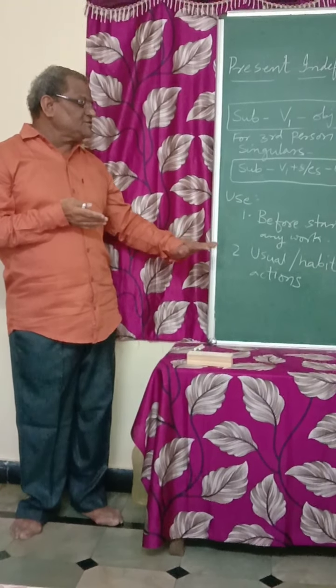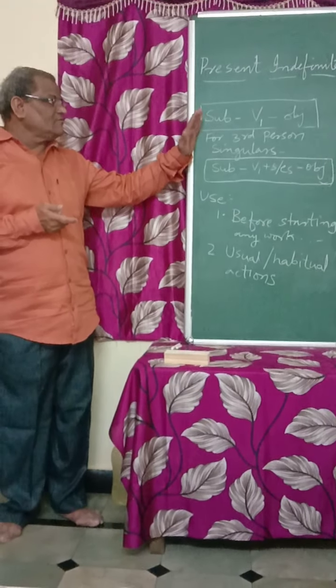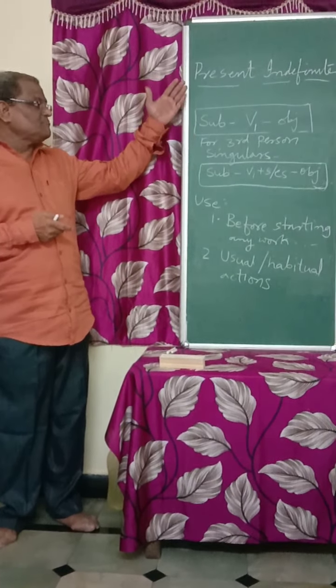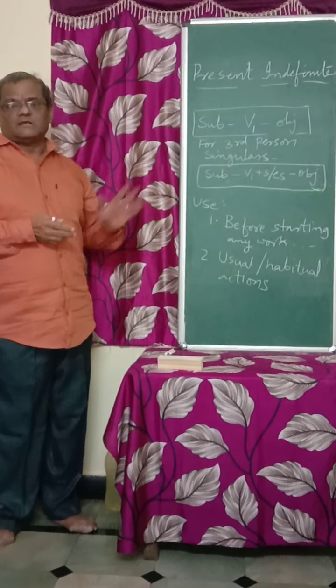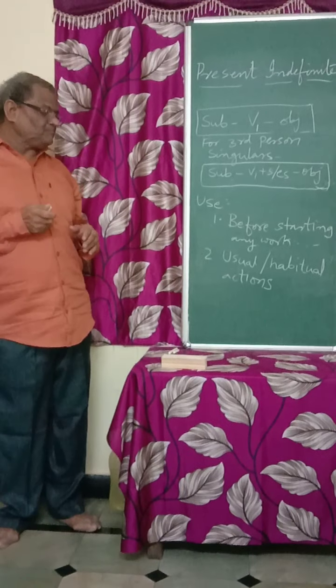So for all these, you can use this structure: subject, verb first form, object. Even though you forget the name, you should remember this one. Before doing any work, you have to use verb first form.